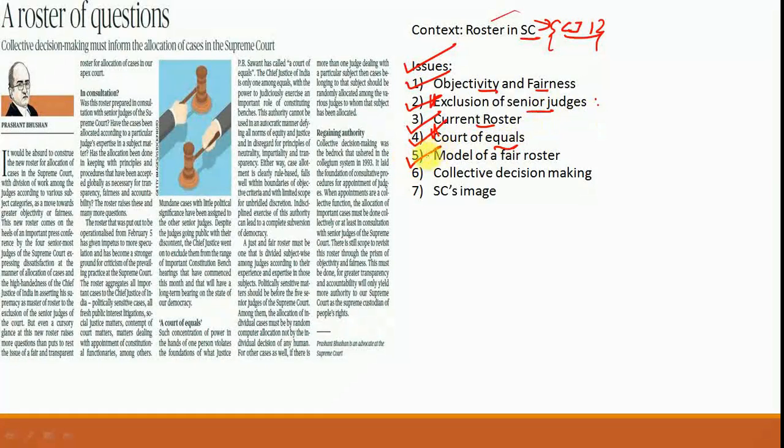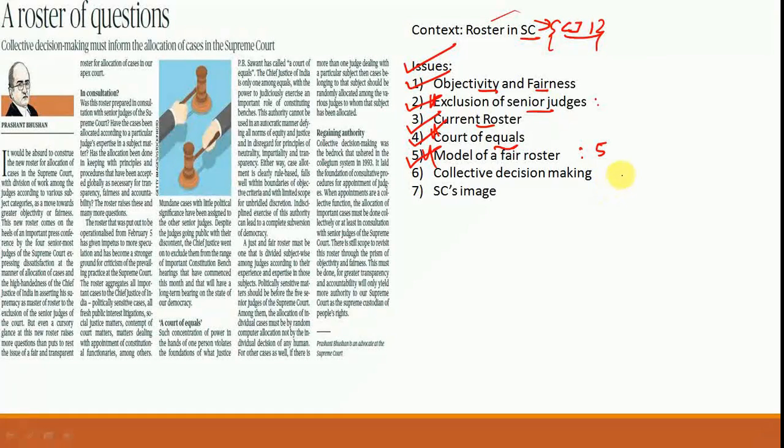Another thing which is vital here is that a model for a fair roster has been given in this editorial. Here the author has said that all the important cases should be divided subject wise, and depending on the expertise and experience of the judges, these cases should be allocated to them. Also, politically sensitive matters for the country should be exclusively given to the 5 senior most judges in the country, and other cases which are of equal importance should be allocated to individual judges and not by some discretion of a human being.